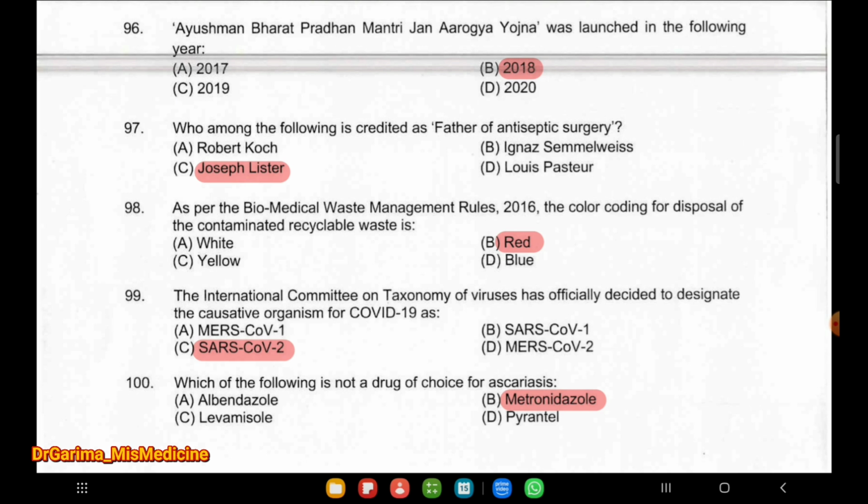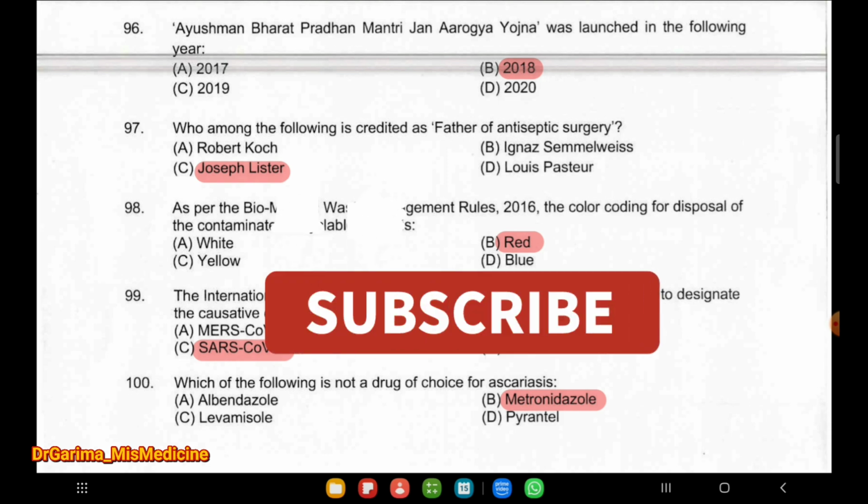Next question, the International Committee on Taxonomy of Viruses has officially decided to designate the causative organism for COVID-19 as SARS-CoV-2. Next and the last question, which of the following is not a drug of choice for ascariasis? Metronidazole.